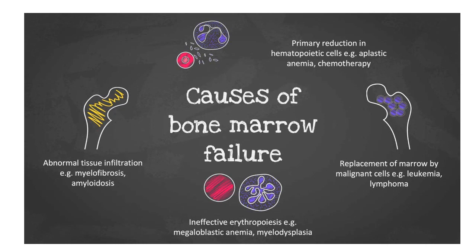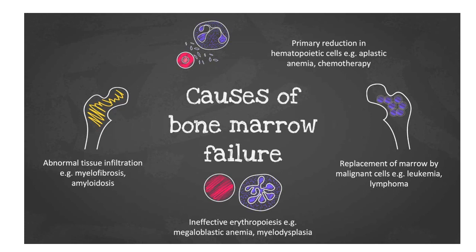Now, bone marrow failure could be due to many reasons. One is aplastic anemia, which is a reduction in hematopoietic stem cells. Radiation or chemotherapy also results in decreased production of hematopoietic cells, or sometimes there is replacement of the normal bone marrow by malignant cells, for example in the case of leukemia, lymphoma, or it may be due to metastasis from a primary tumor.